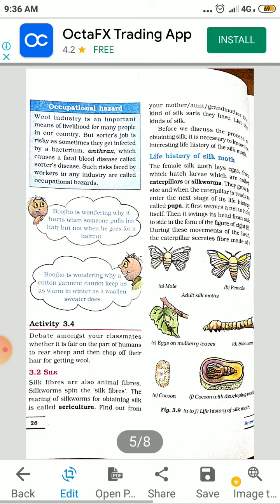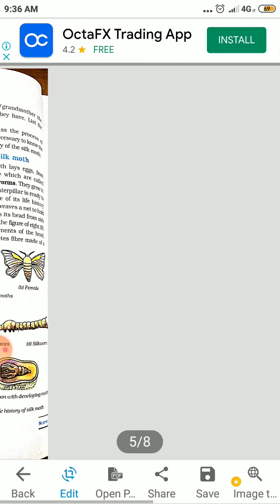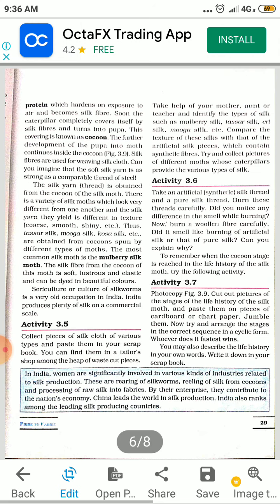During these movements of the head, the caterpillar secretes fiber made up of protein, which hardens on exposure to air. So the silk thread or fiber that comes out is nothing but protein. It becomes hard. Soon the caterpillar completely covers itself.